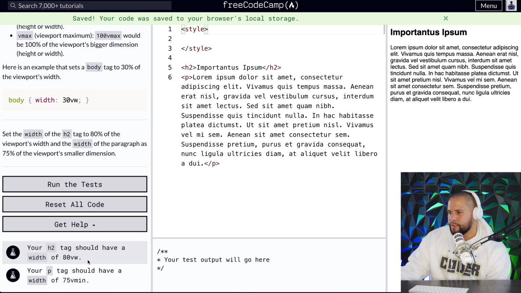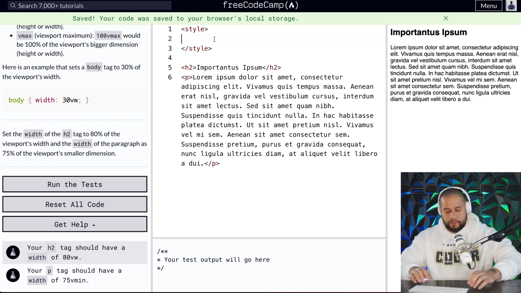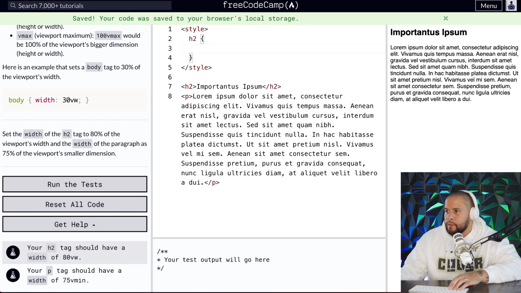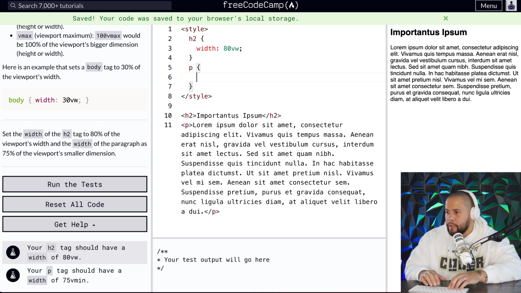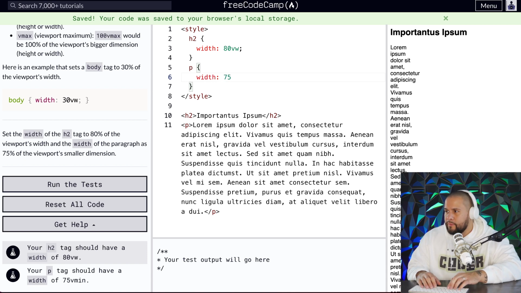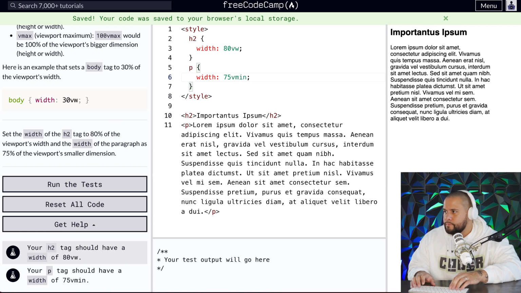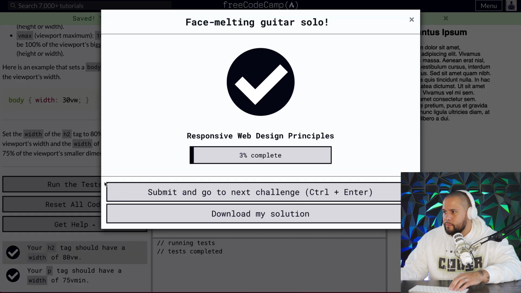Okay, so your H2 tag should have a width of, so we'll go, boom, select the H2, we'll come down, and width 80 VW, and then come out of that, select the P tag, and this will have a width of 75 VMin. Bam.